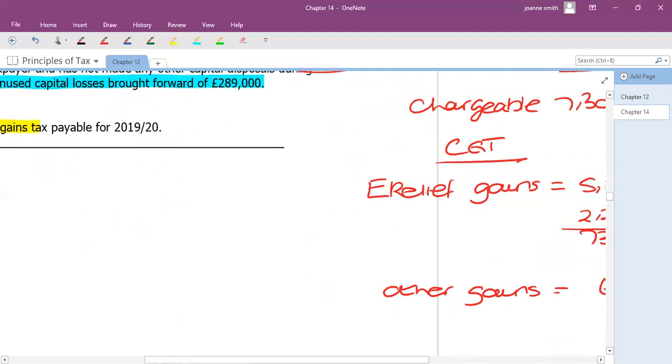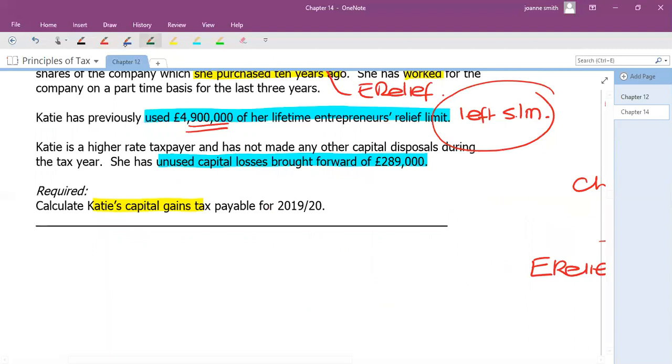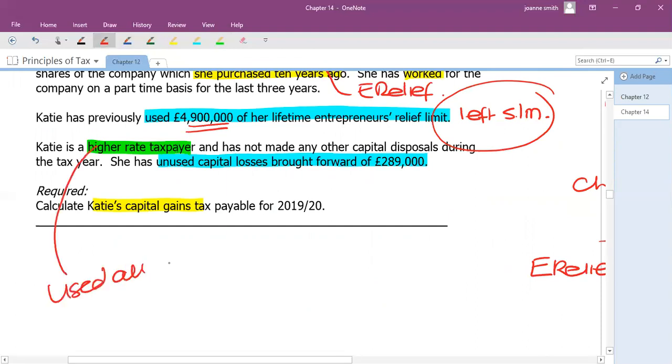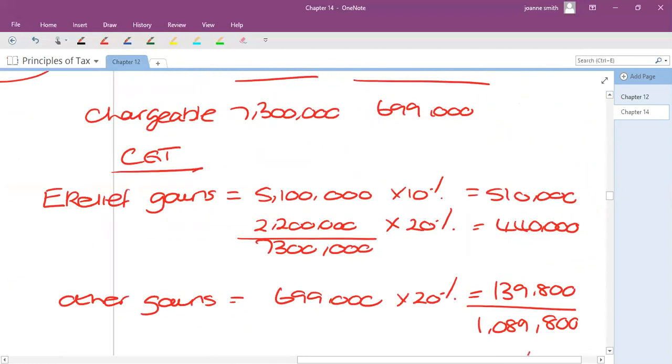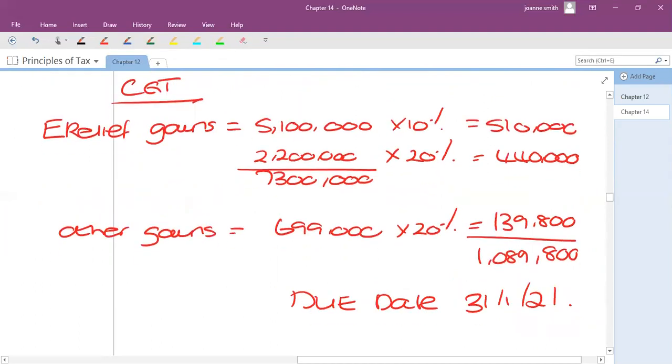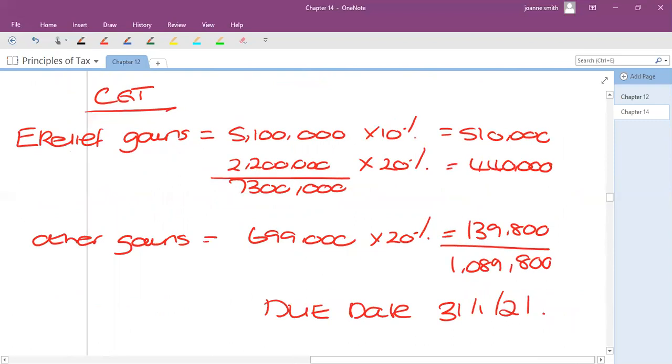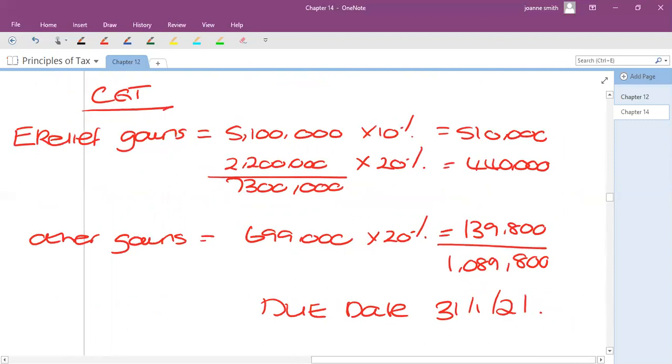Here we didn't know what their taxable income was, but they do tell us, don't they, that they are a higher rate taxpayer. So they're actually telling us that we've used all of the basic rate band. So anything that doesn't get entrepreneurs relief is going to get taxed at the higher rate, which in this case was 20%. But if it were a residential property, we would have used 28%. So there's no need to calculate the band here because it told us that the band had been eliminated at this point.